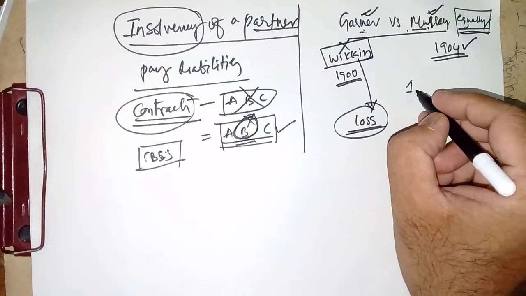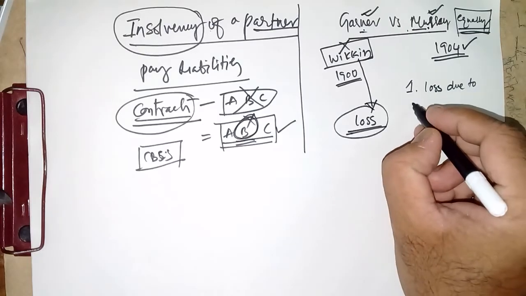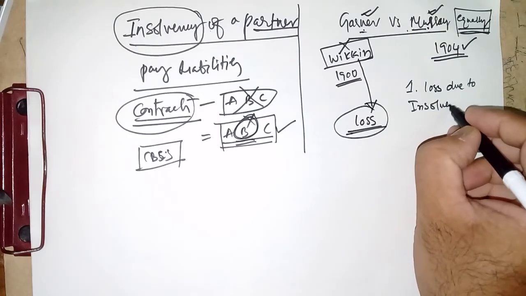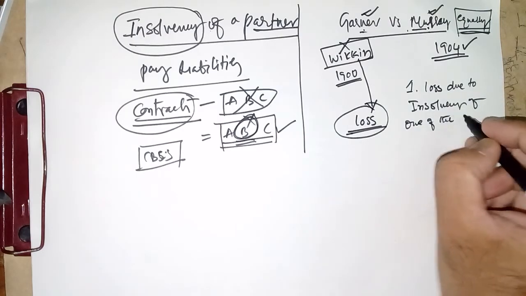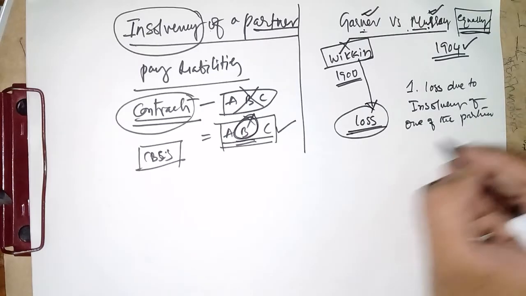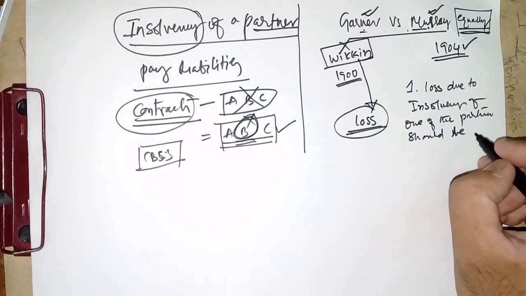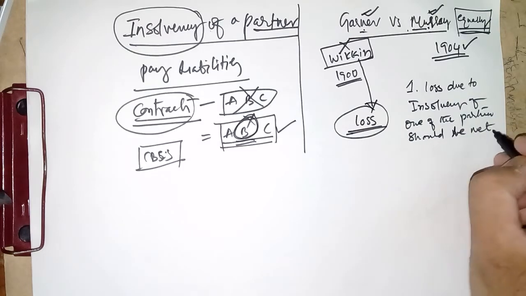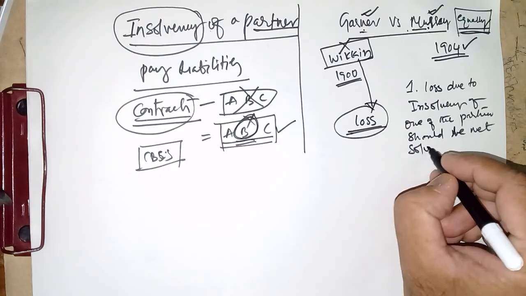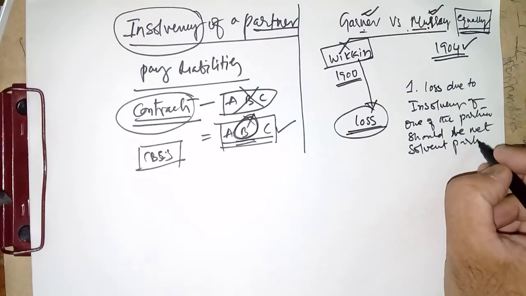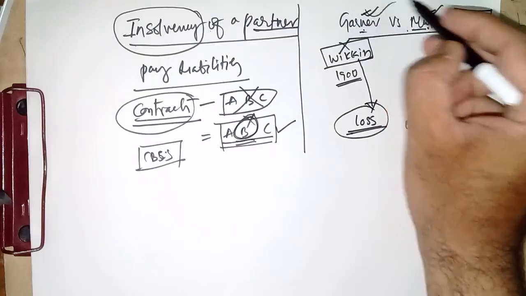The point number one: loss due to insolvency of one of the partners should be met by or borne by solvent partners.